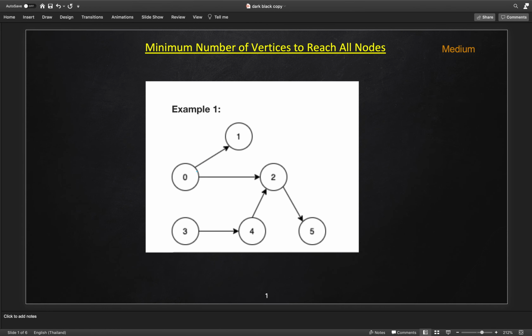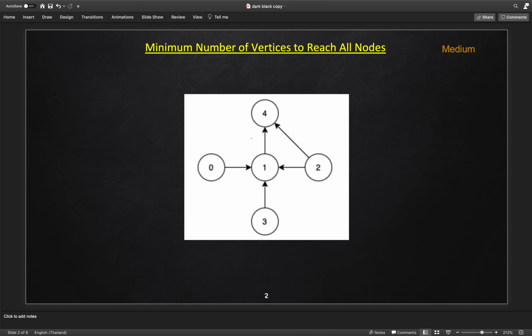So we have this graph and there is a directed edge from vertex 0 to 1, then 0 to 2, then 3 to 4, then 4 to 2, and 2 to 5. So if we start from the vertex 0, we will reach vertex 1 and vertex 2 and then vertex 5 only. But we can't reach vertex 3 and 4. So we have to start from vertex 3 as well. So the minimum number of vertices we need to start from is 0 and 3 to reach all the other vertices.